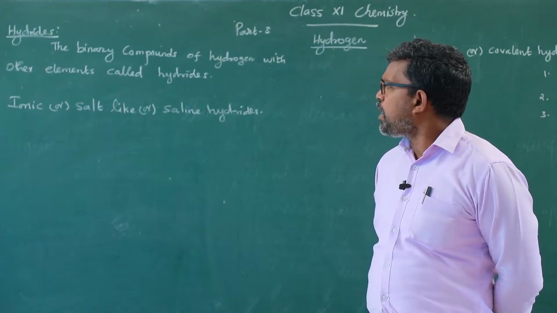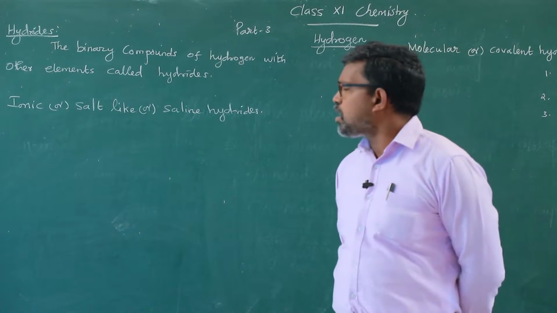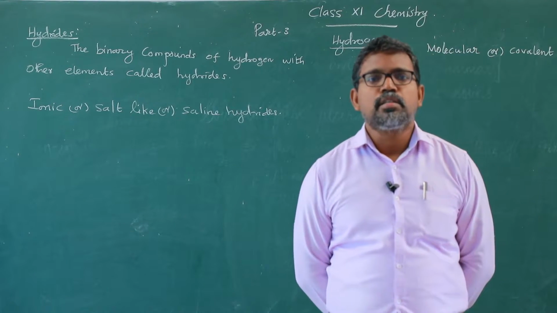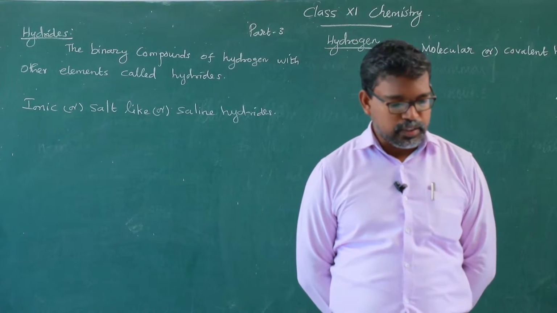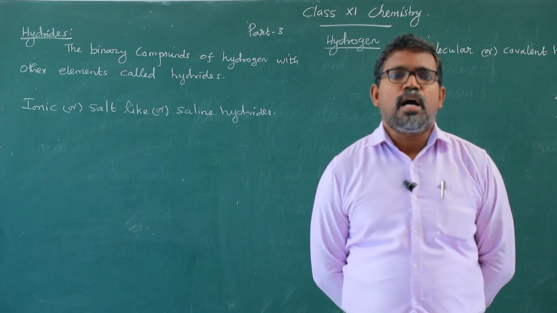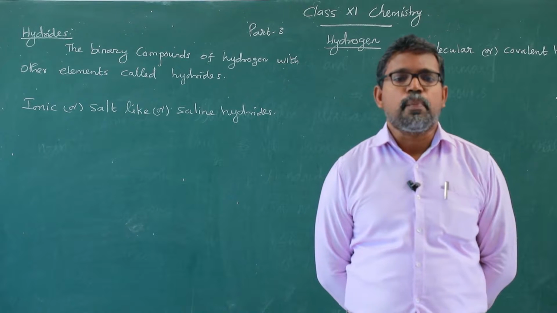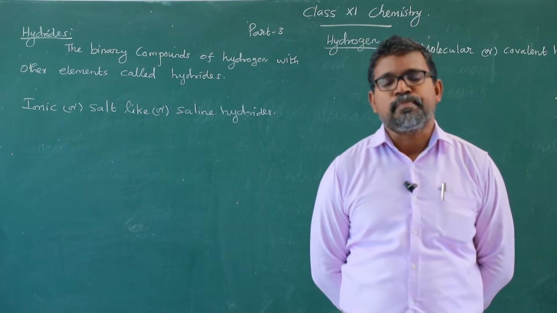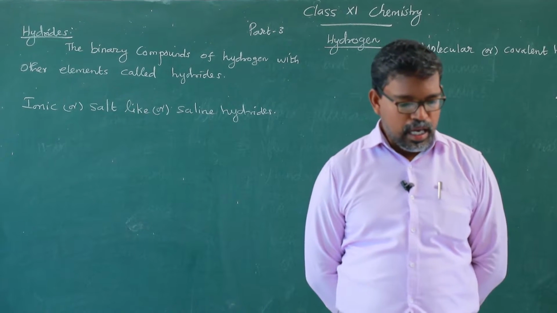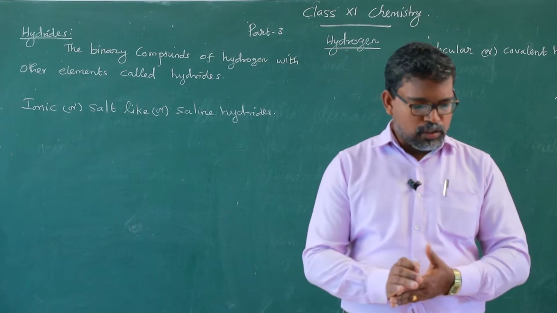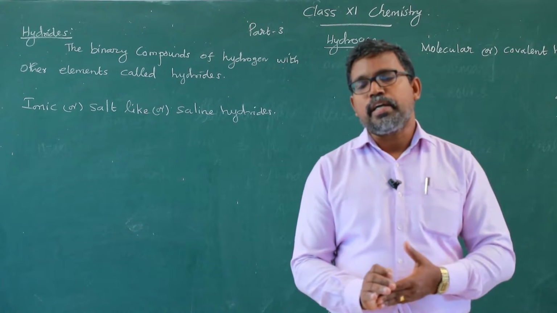First of all, ionic or salt-like or saline hydrides. So, what are ionic or salt-like or saline hydrides? These are formed by the combination of alkali metals, especially the group 1 elements and the group 2 elements, alkali metals and alkaline earth metals. There is a transfer of electron from metals to hydrogen atoms.